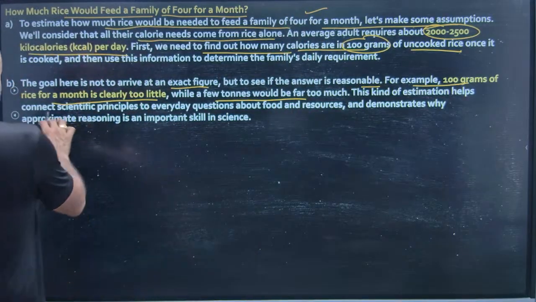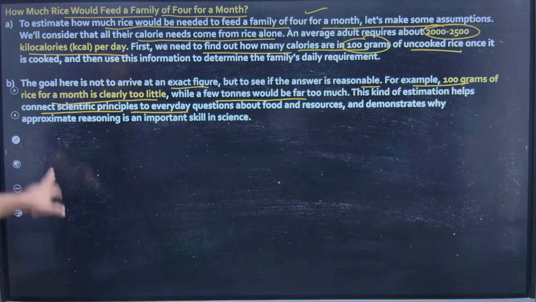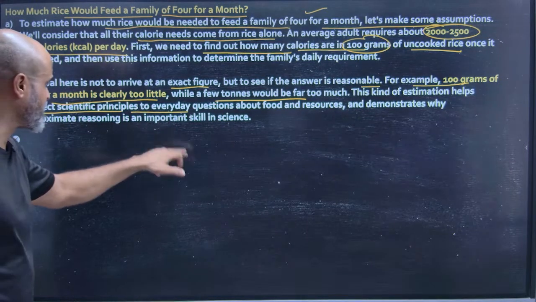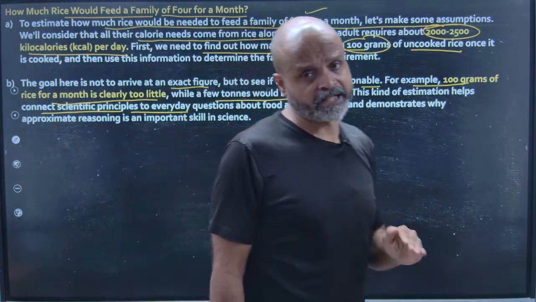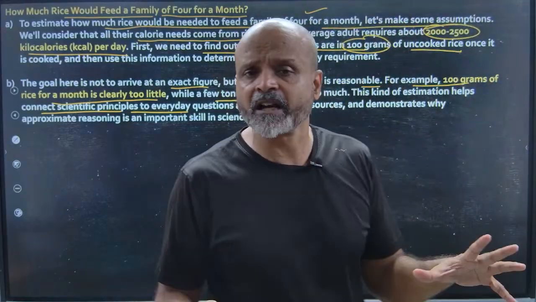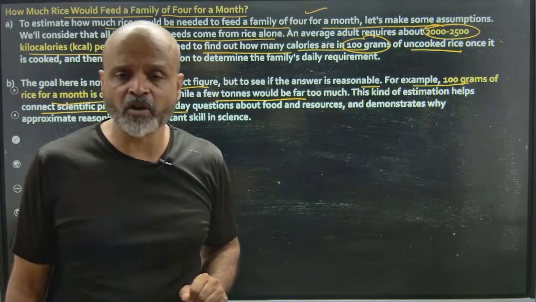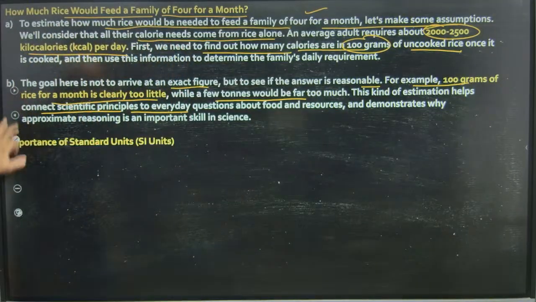This kind of estimation helps connect scientific principles to everyday questions about food and resources, and demonstrates why approximate reasoning is an important skill in science. So an approximate reasoning of everything that we see around us, feel around us, or rather judge around us is what forms the basis of science and our calculations as well.